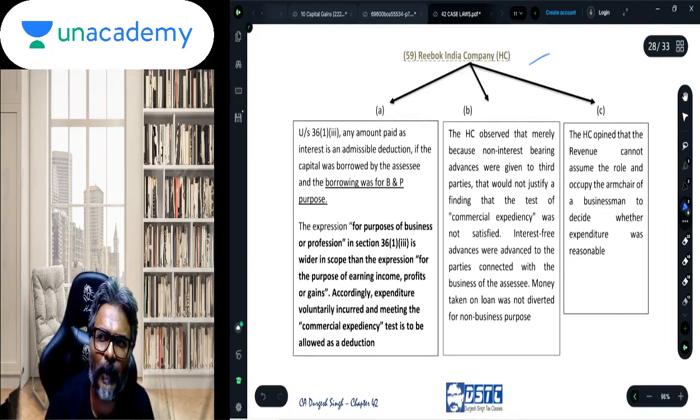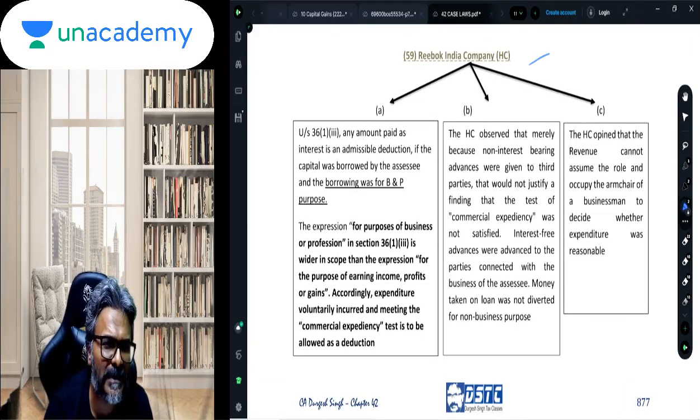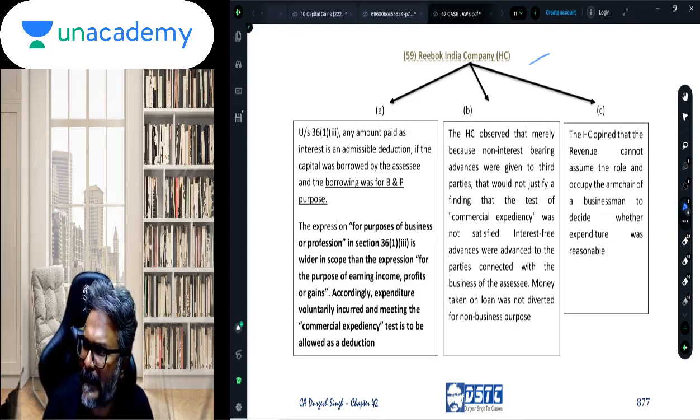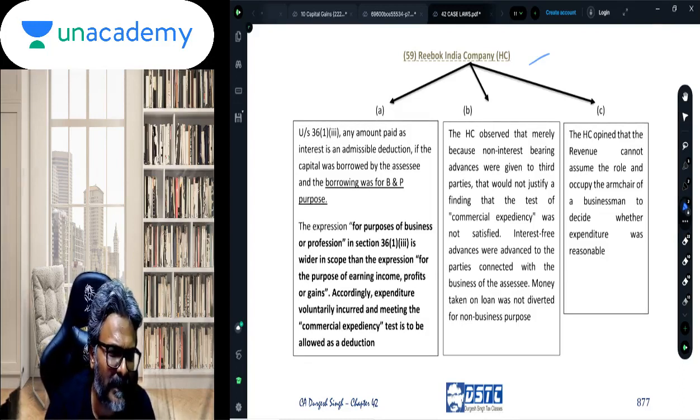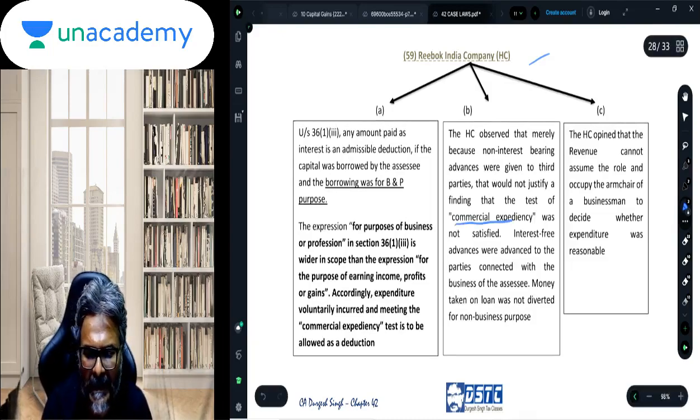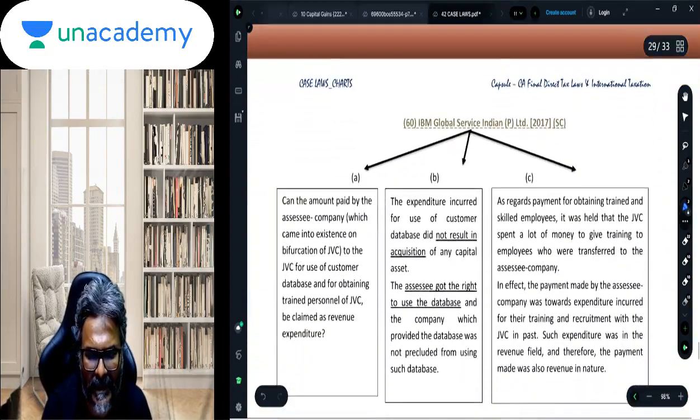If I am giving a loan to my sister concern or to my business associates, interest free, will the interest expenditure on such loan be allowed as deduction? The answer is yes, because giving a loan to my business associates, even at an interest free rate, doesn't matter. It is on account of business or commercial expediency, and because it is out of business or commercial expediency, in that case the interest expenditure will be allowed as deduction. And the answer is yes.